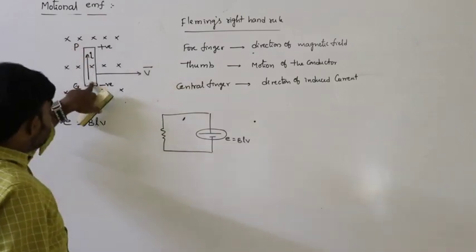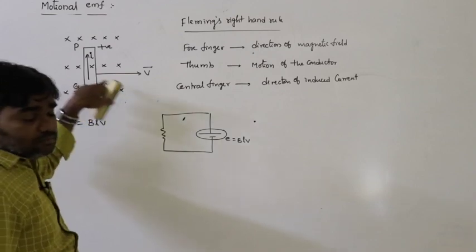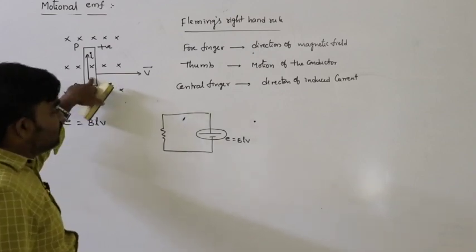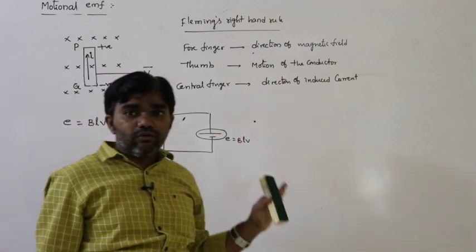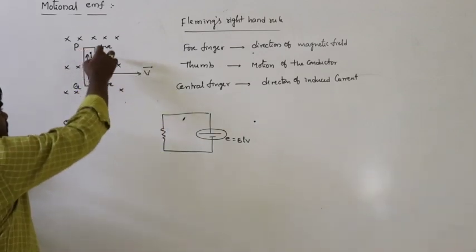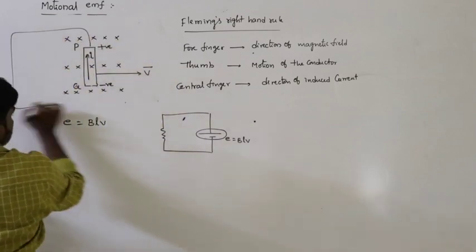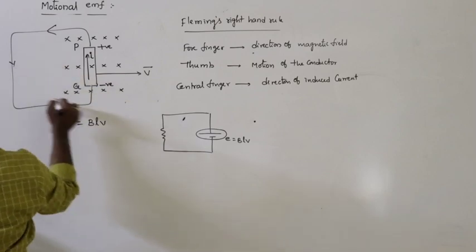So, that is why it is negative to positive current, because it is inside the cell. The current always flows from negative terminal to positive terminal. So, this is considered as the cell of positive terminal, cell of negative terminal. If it is connected in any external circuit, here this is the direction of the current.